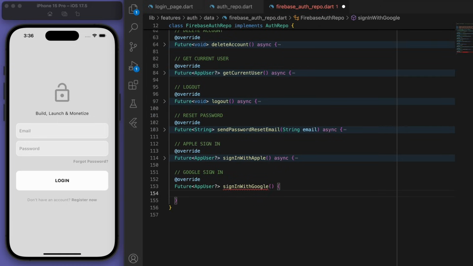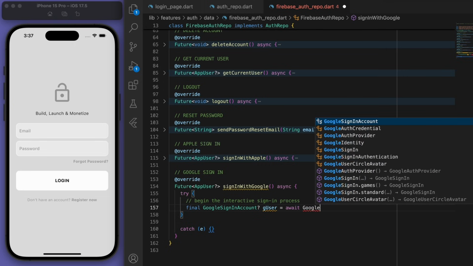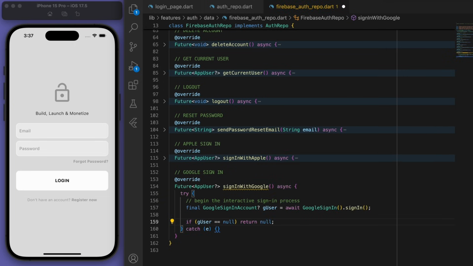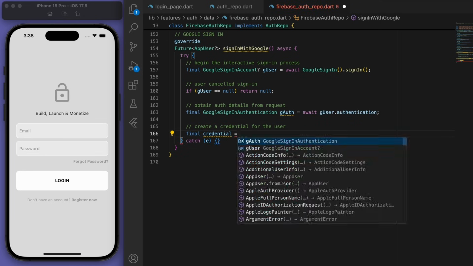Let's do something similar for Google. So we're going to begin with the interactive sign-in process. So go to your Google sign-in package and try to sign in. Similar things here. If the user canceled the sign-in, let's just return. And try to obtain the auth details from the request. Then we can create our credential and then sign in with these credentials.